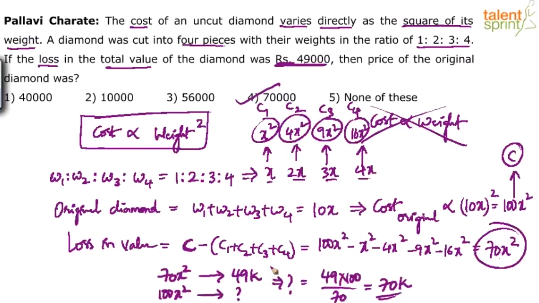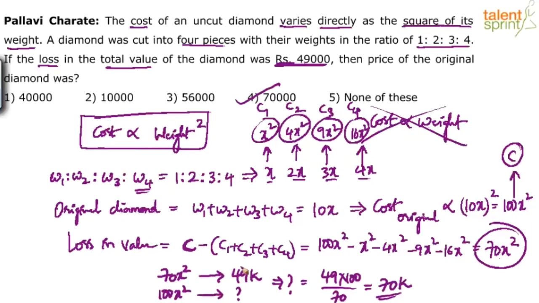Similarly, he may also ask you to find the cost of the lightest piece. What is the lightest piece? X. So then what do we do? 70x squared is 49k. X squared is equal to what? Cross multiply. He may ask you to find the cost of the heaviest piece. There are 4 pieces, right? The heaviest piece is W4 because its weight is 4 parts compared to the others. So the cost of the heaviest piece will be 16x squared. So if 70x squared equals 49k, 16x squared equals what?